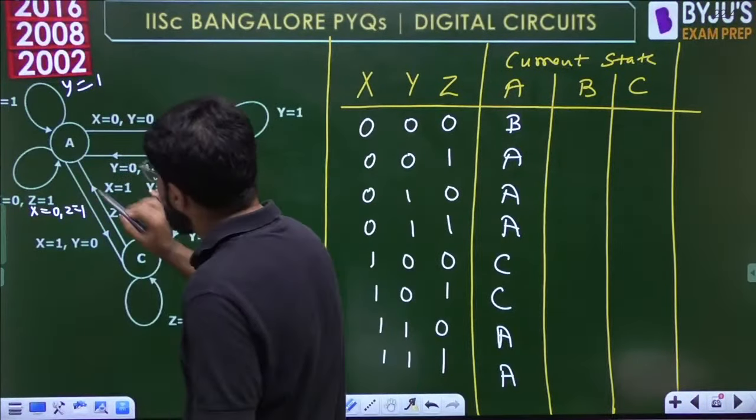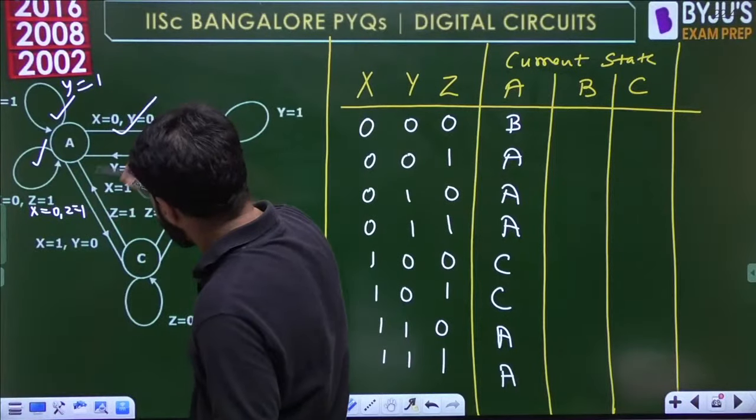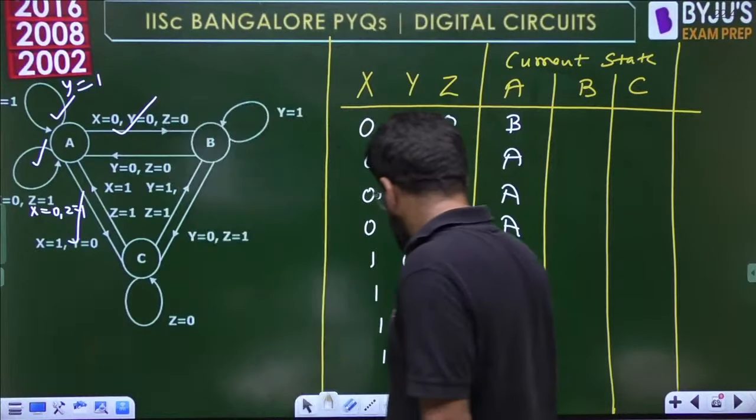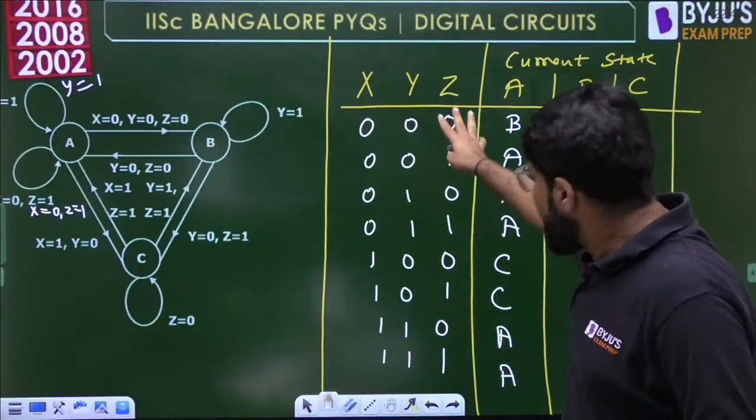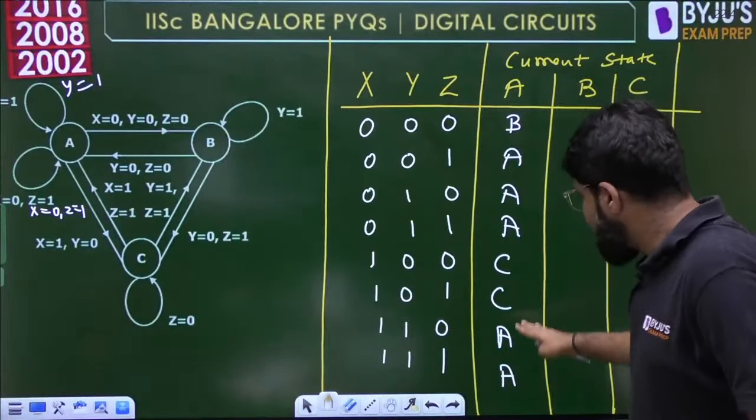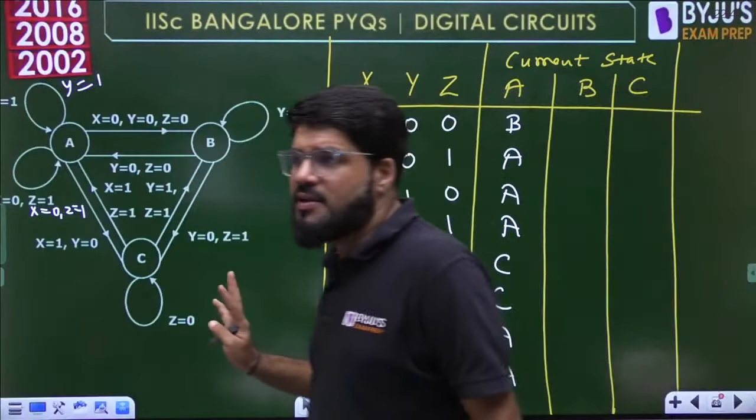Everything is done. This transition, this transition, this transition, all outgoing transitions, meaning all state changes I have defined here. So there is no ambiguity. For every value of the input, I have a clear transition mentioned.